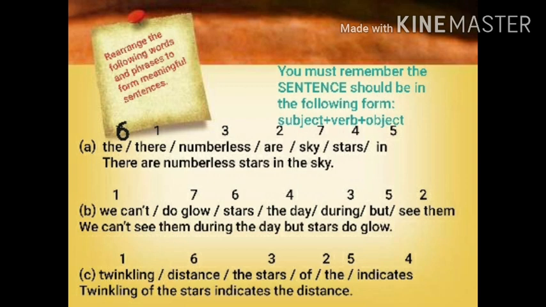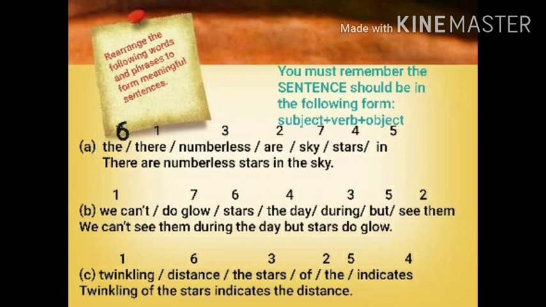Now number C. Twinkling distance the stars of the indicates. I will write the answer with the help of the word numbers. So twinkling is number 1. Then you can see I have given of as number 2. Then the stars as number 3.